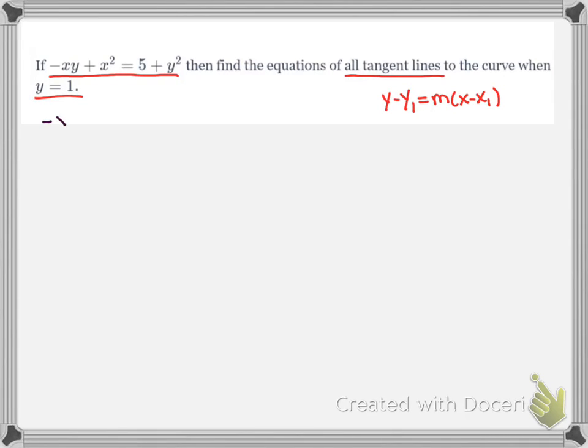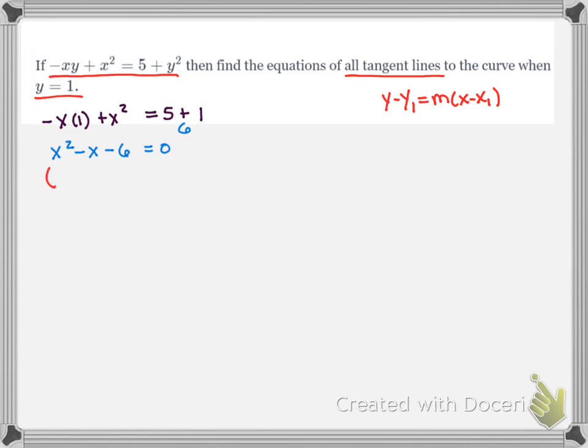So I have negative x times 1 plus x squared equals 5 plus 1 squared, which is 1. I'm going to set this equal to 0 since it's a quadratic. So I have x squared minus x, minus 6 equals 0.